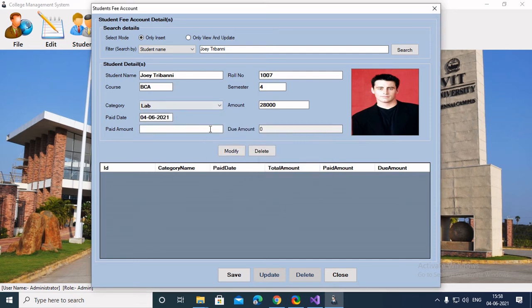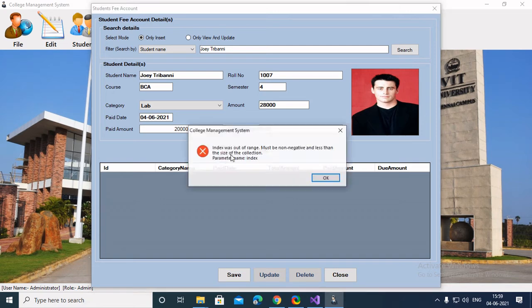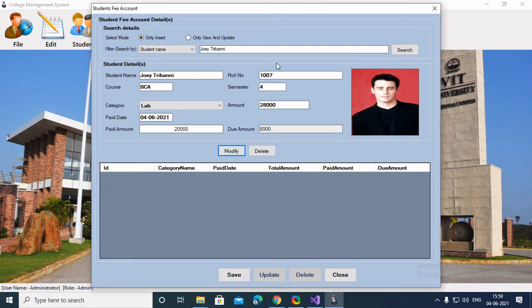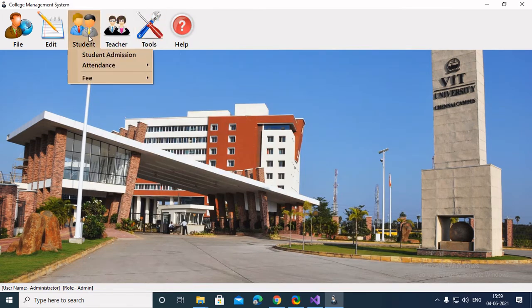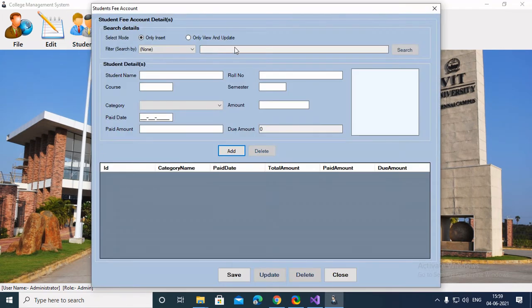Suppose it's lab fee. So basically Joey paid 20,000 rupees. The option selected here is only view and update. That's why it was showing like that.